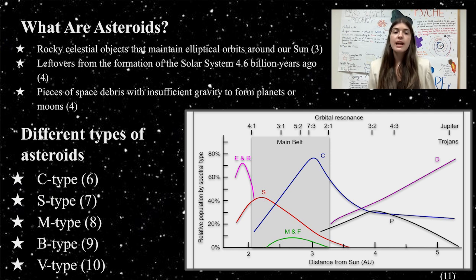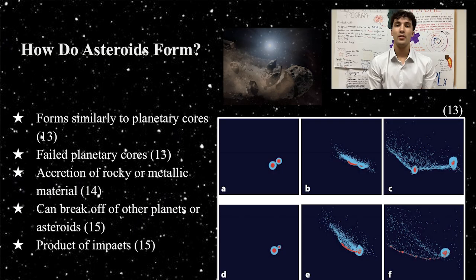The graph included is a representation of the distribution of asteroids in the solar system based on spectral type and orbital resonance. It is shown that the M-type asteroids are exclusively found in the main belt, whereas C-type and S-type are found inside as well as outside of this region. This leads us to the question of how asteroids form.